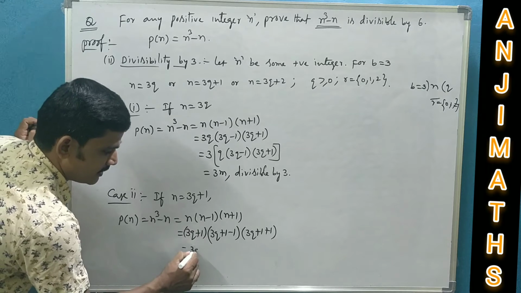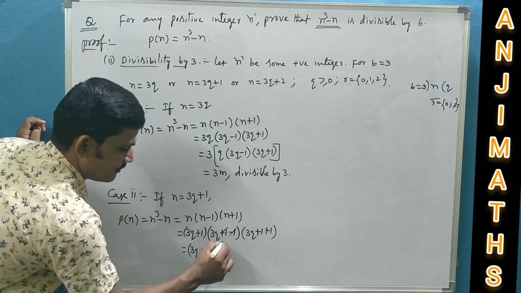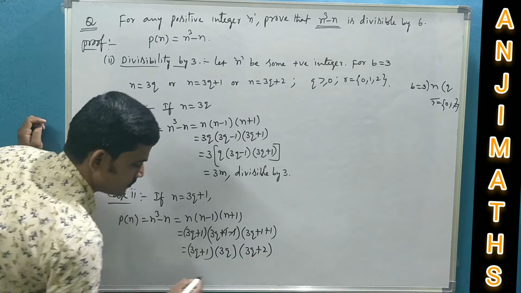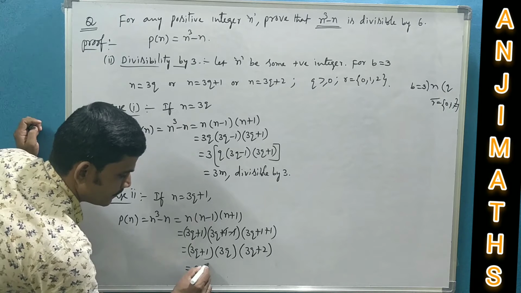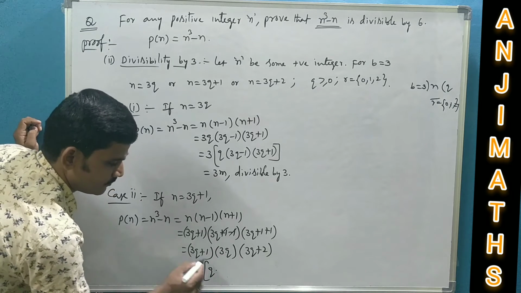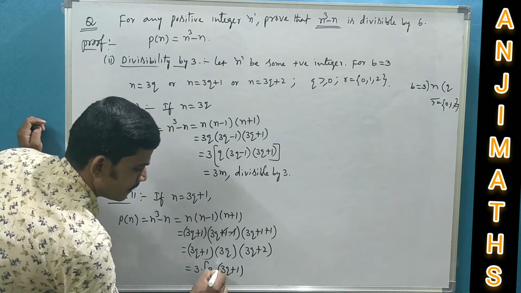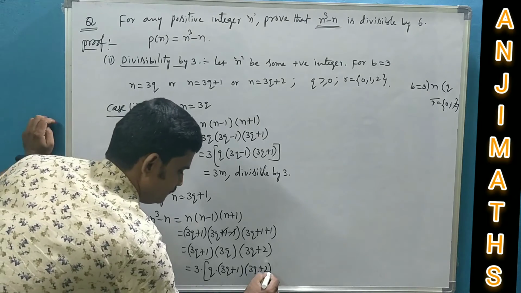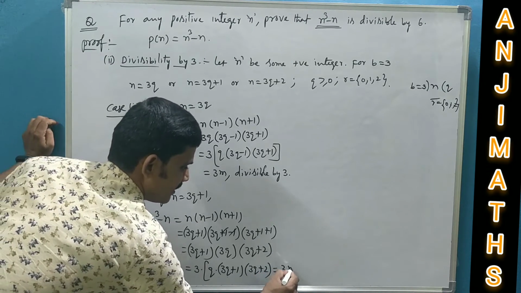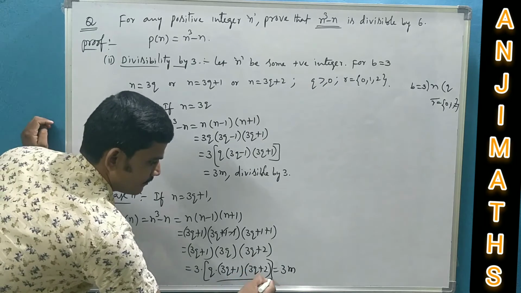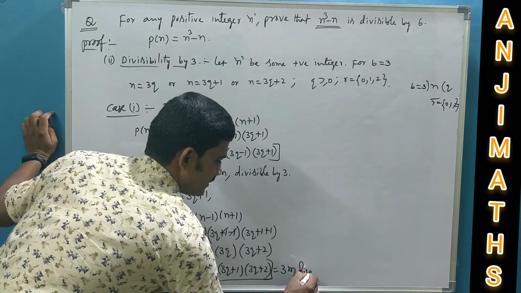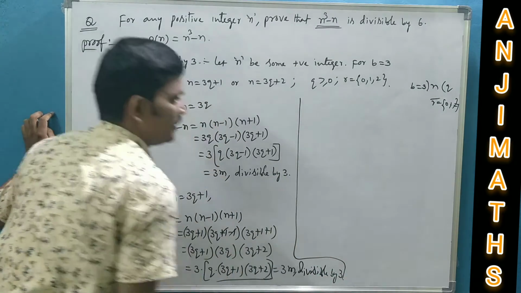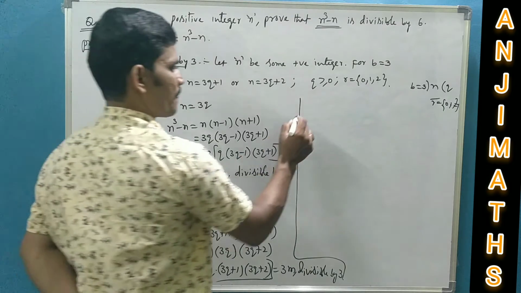So 3q plus 1, plus 1 minus 1 gets cancelled. This becomes 3 into q. This becomes 3q plus 2. Again 3 into q into 3q plus 1 into 3q plus 2 is the product, which is of the form 3m again. This is quotient m. So it is obviously divisible by 3.